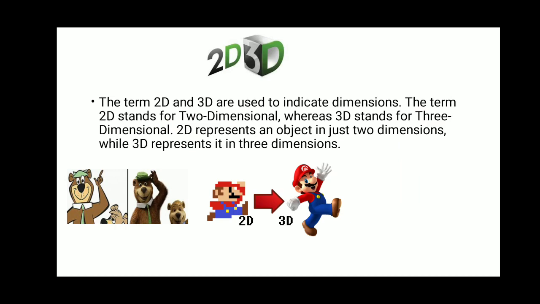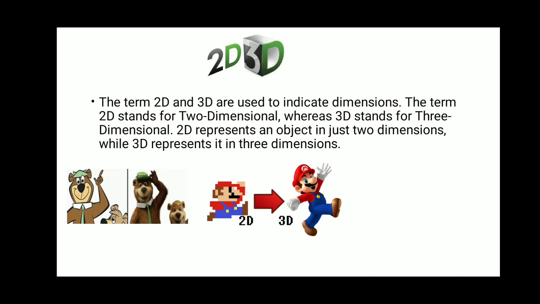Next is 2D and 3D. The terms 2D and 3D are used to indicate dimensions. Dimensions means when I'm talking about x and y axis, this is just an example, do not go into actual theory. If I talk about 2D, the dimensions for my object will be only x and y axis, that is only my height and the width.